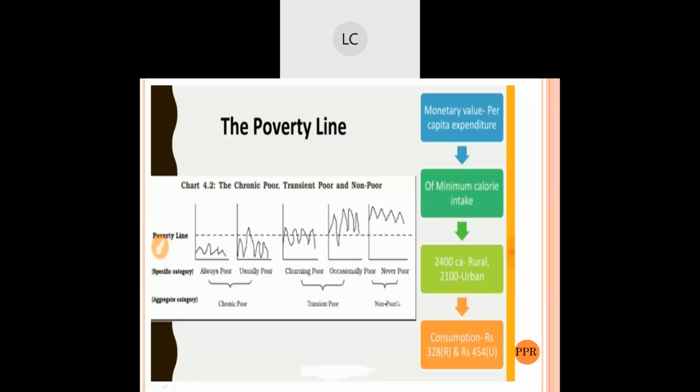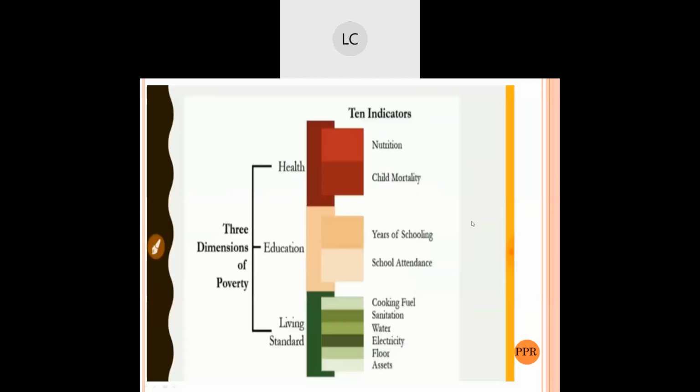These are rich people. These are middle class and rich or very rich people, as we have seen in the categories. These are the people who will never come below this poverty line. Now, coming to the next concept: these are the three dimensions of poverty. These 10 indicators tell you how to come out of the poverty line.